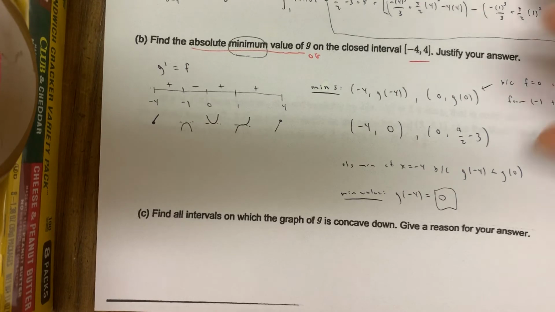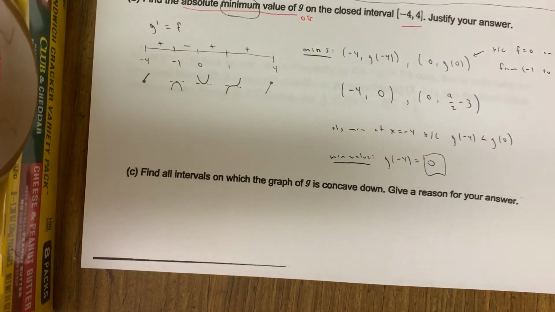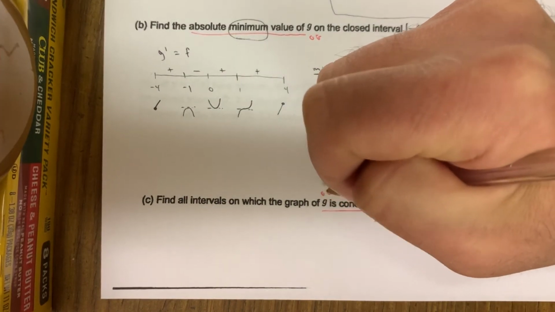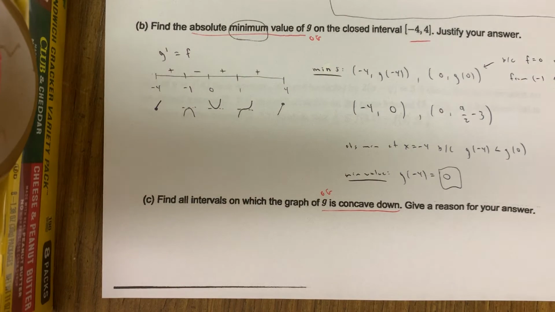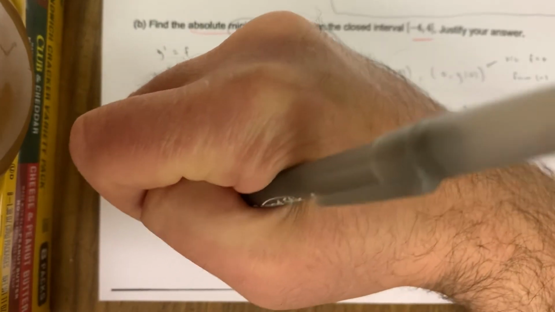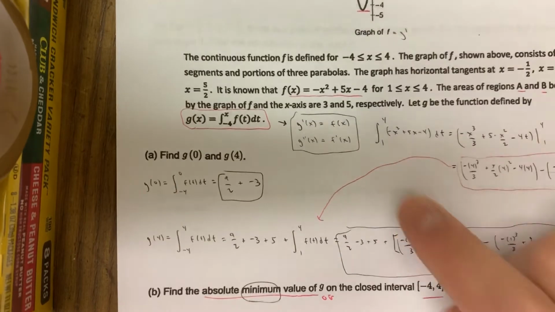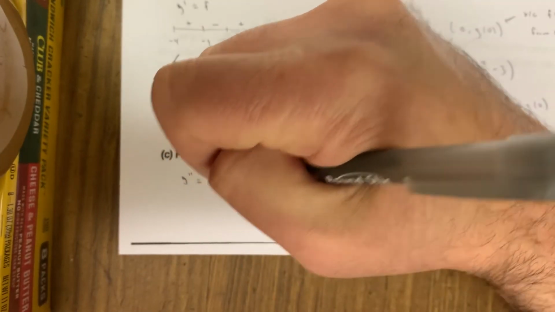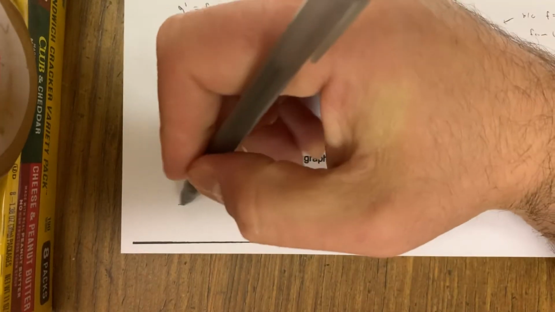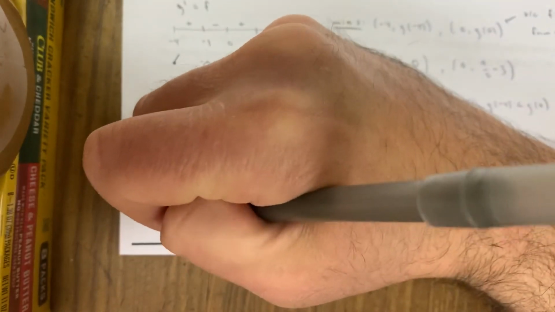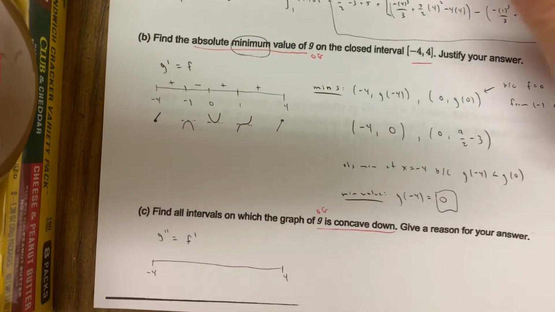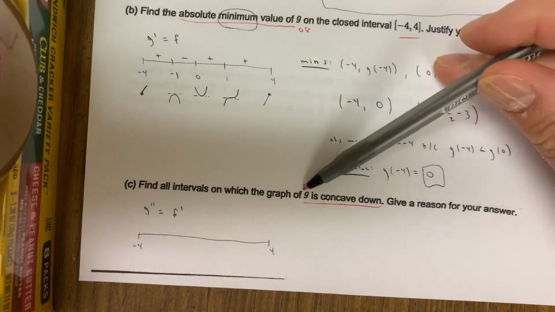Now find all intervals on which the graph of G is concave down. All right, concave down. Well, surely there must be some sort of test, and G is the OG function, and there is. It's the second derivative test. So I want to draw the G double prime line, which, remember, is the same thing as the f prime line, okay? So now it's going to go from -4 to 4, because f goes from -4 to 4, so its derivative will go from -4 to 4. Sometimes derivatives don't exist in endpoints. They never ask about that on the AP.